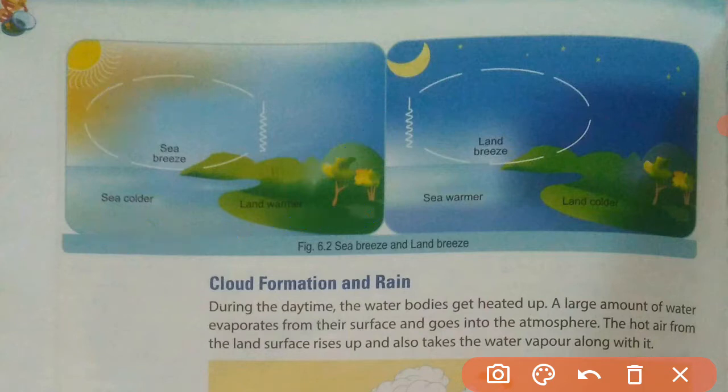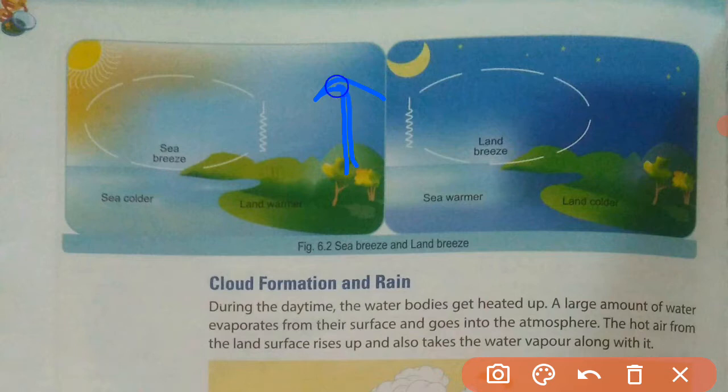Because the surface of the land becomes hot, the heat will start to reflect back into the air, and the molecules of air present here will start to get heated. After getting heated, they will become warm and start to rise up.